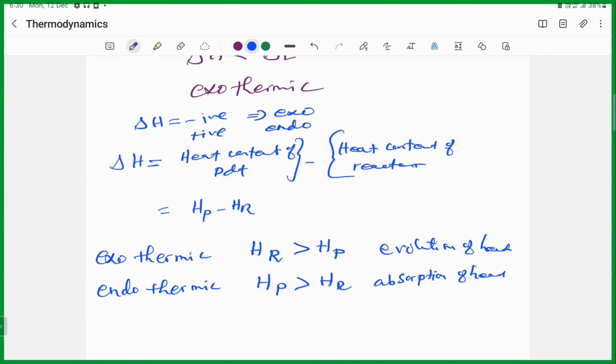The unit of heat capacity is joules per degree Celsius.